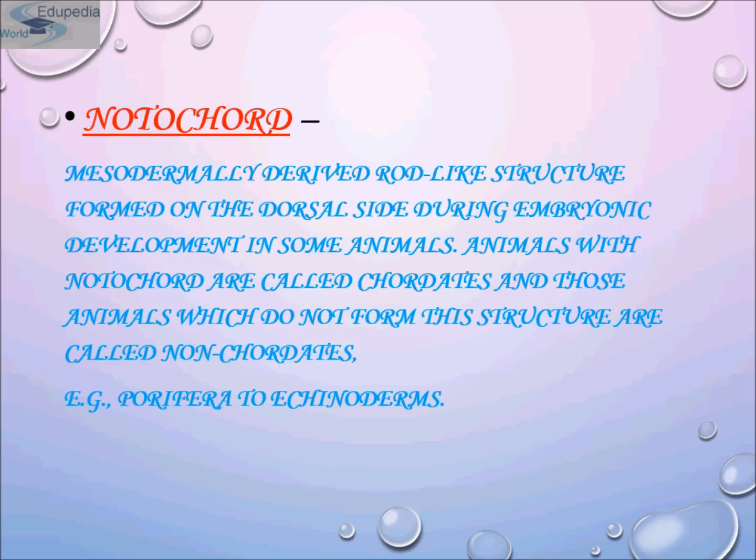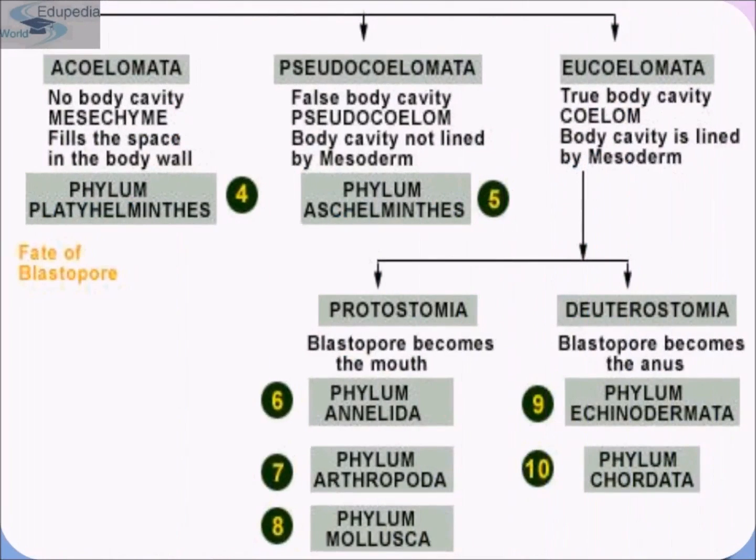So this is a classification of coelom, which is divided into three: acoelomata, eucoelomata, and pseudocoelomata. In acoelomata, there is no body cavity; mesenchyme fills the space in the body wall. Pseudocoelomata have a false body cavity, pseudocoelom, where the body cavity is not lined by mesoderm. In eucoelomata, the true body cavity, coelom, is lined by mesoderm.